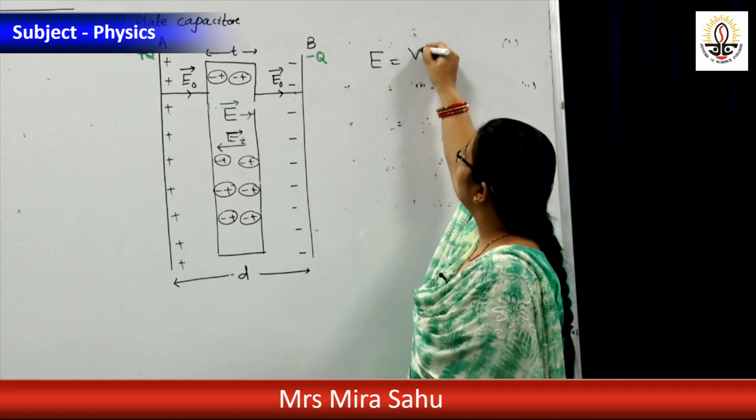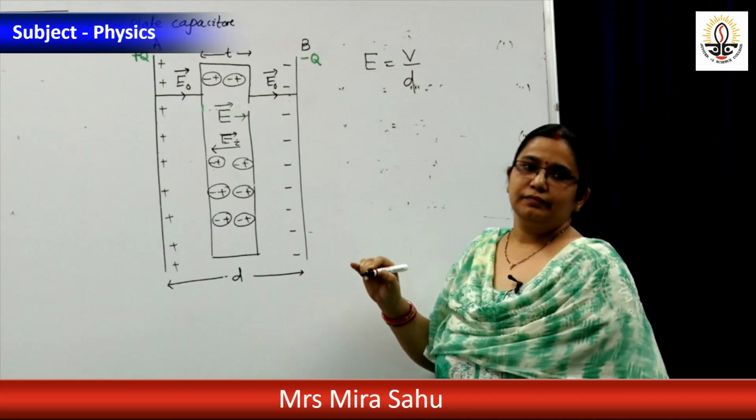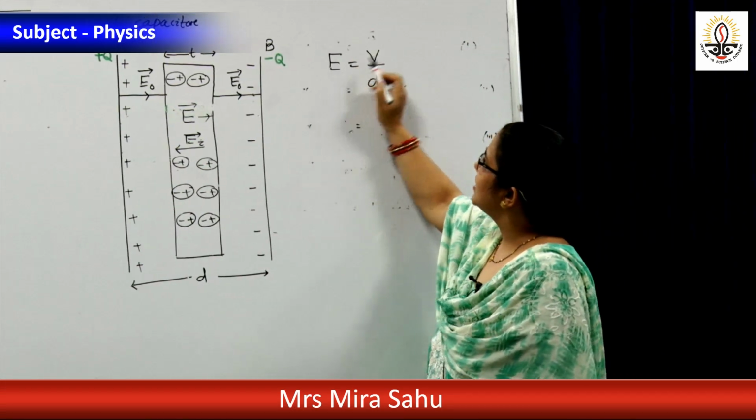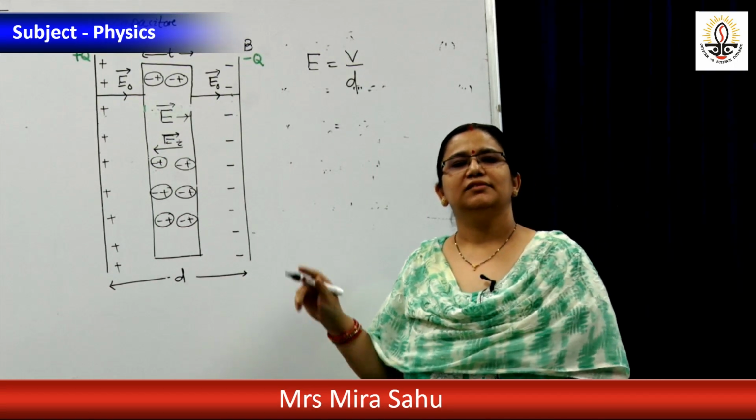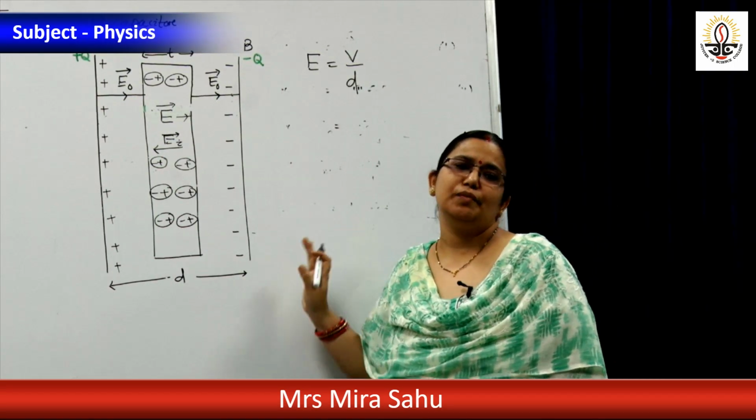E equal to V by d. Then if E decreases, then V also decreases. If V decreases, then capacitance increases. This is the main part.